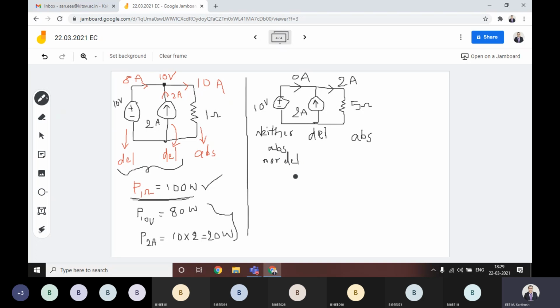Then in that case you calculate. What is the voltage across this 2 ampere current source? 10 volts obviously. Then what is the power for this 2 ampere source? Can anyone tell us? Is there any change? We will get the same value, right? 10 into 2, that is equal to 20 watts. Then what is the power across the 5 ohm resistor?